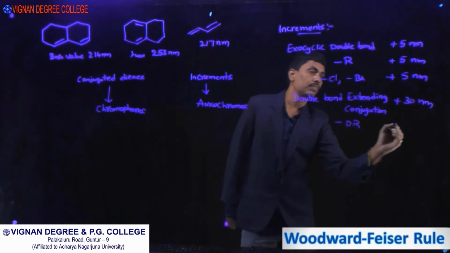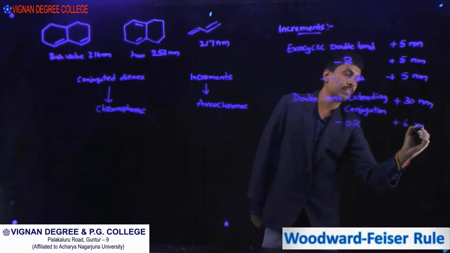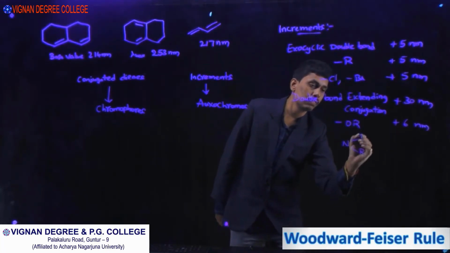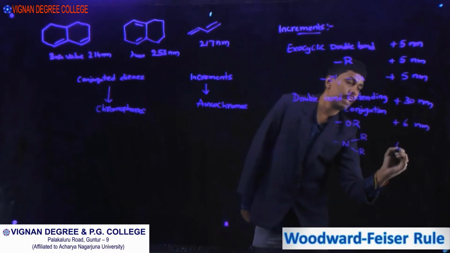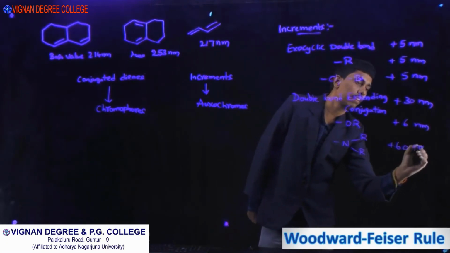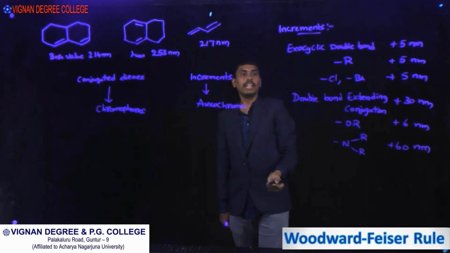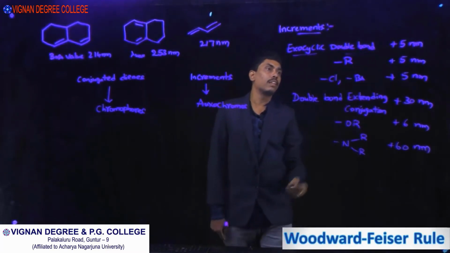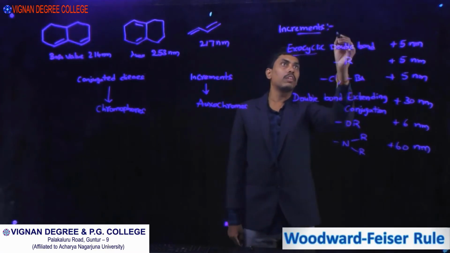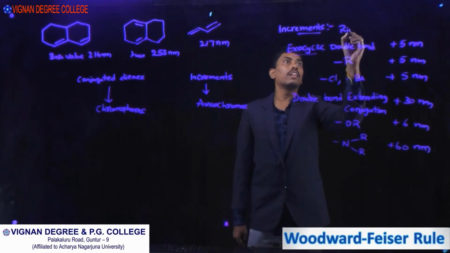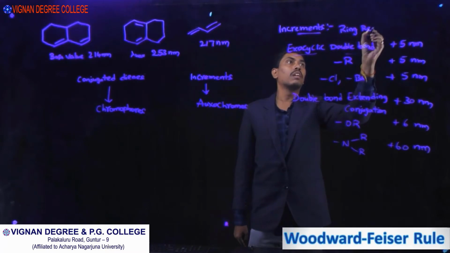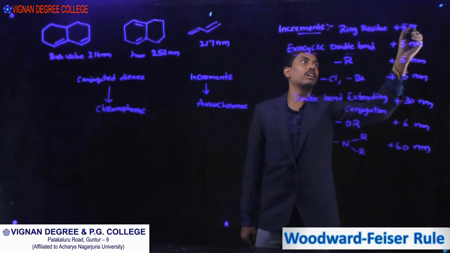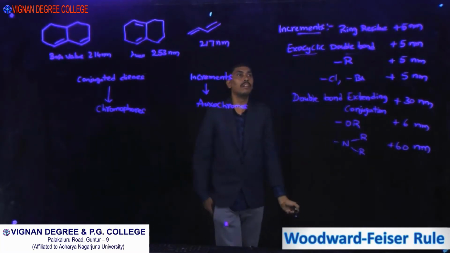Alkoxy, plus 6. Dimethylamino group, plus 60. These are some of the increments. Another one is ring residue, plus 5. Ring residue or exocyclic double bond, plus 5.